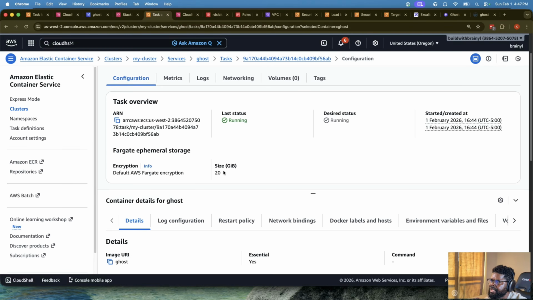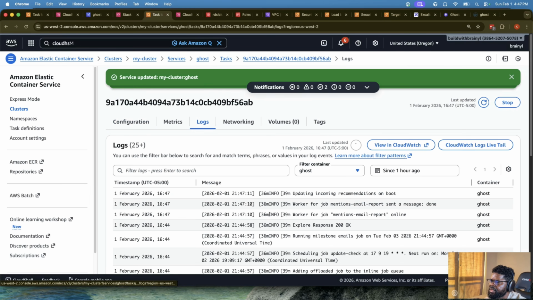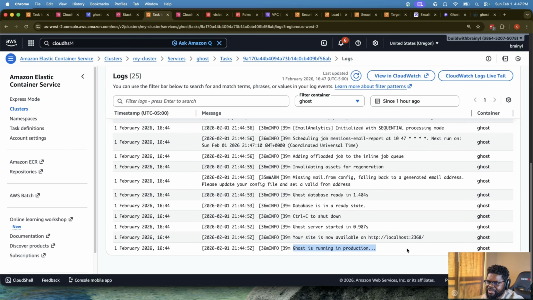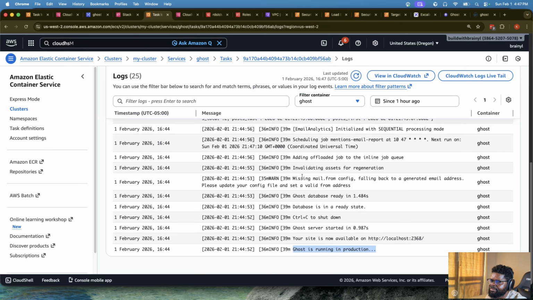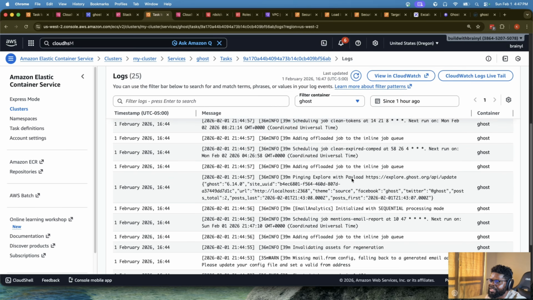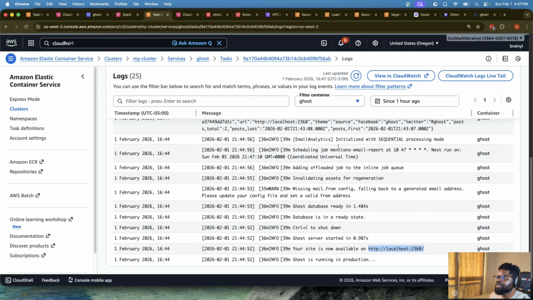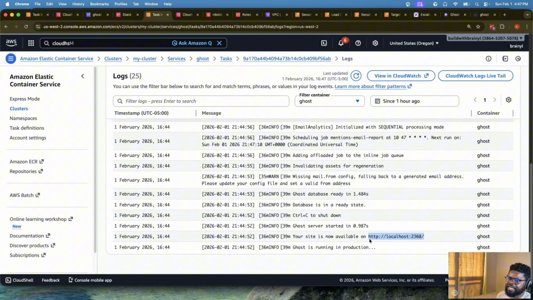And then let's see inside and see the logs. It says it's running, but I'm not sure. Yeah, your site is running. Maybe we're just looking at a number of logs. But the most important thing is that it says Ghost is running in production, right? It shows the database in the ready state, your site is running. How do we test? You can see it says localhost 2368. Yes, I think some are actually old logs, but we've seen the latest logs and we can see it's actually running.